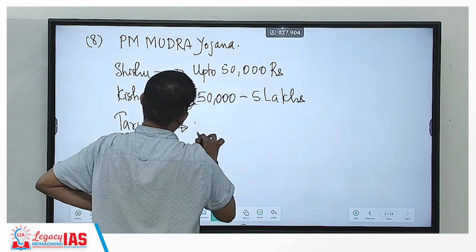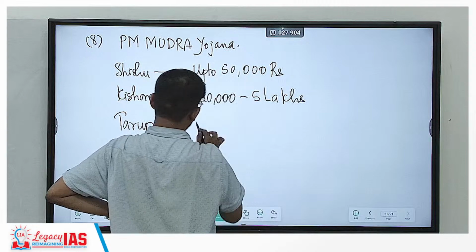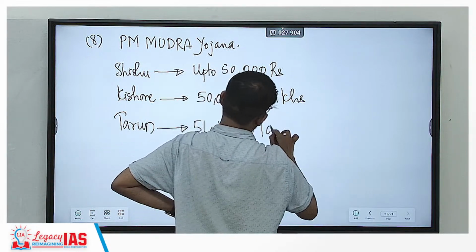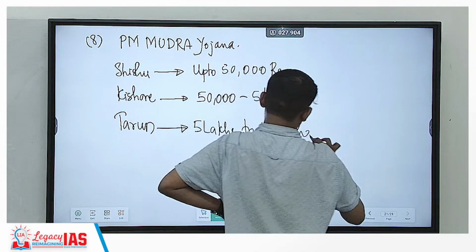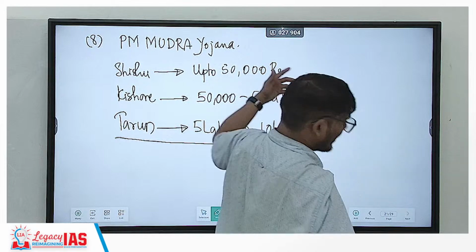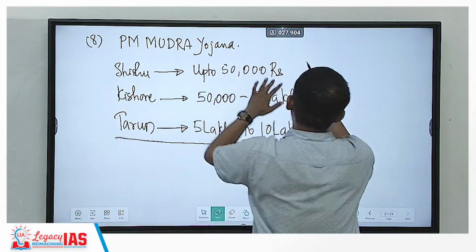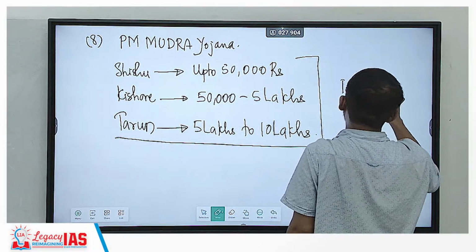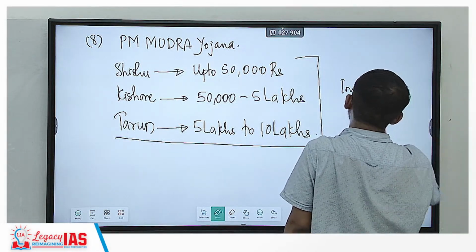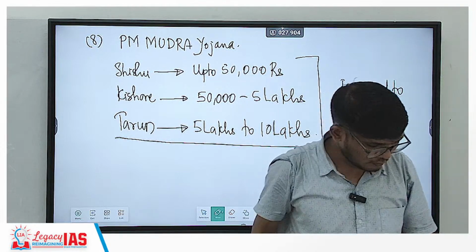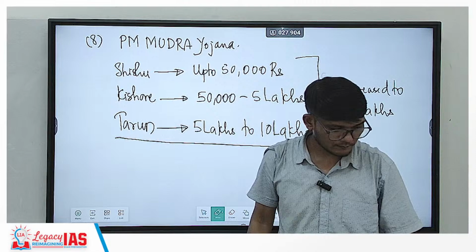Tarun loans were 5 lakhs to 10 lakhs. Now this was the situation. Now the government has increased the limit to 20 lakhs.